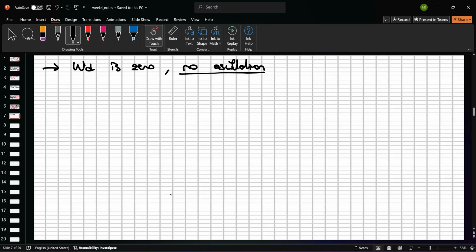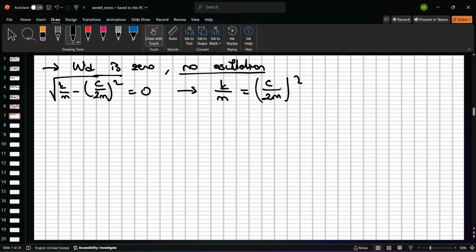Yes, yes. And so if this is the case, just remember the formula: K divided by M minus C divided by 2M, squared, which is equal to 0. If we take the square form of these terms, we can say that K divided by M must be equal to C over 2M squared, right?